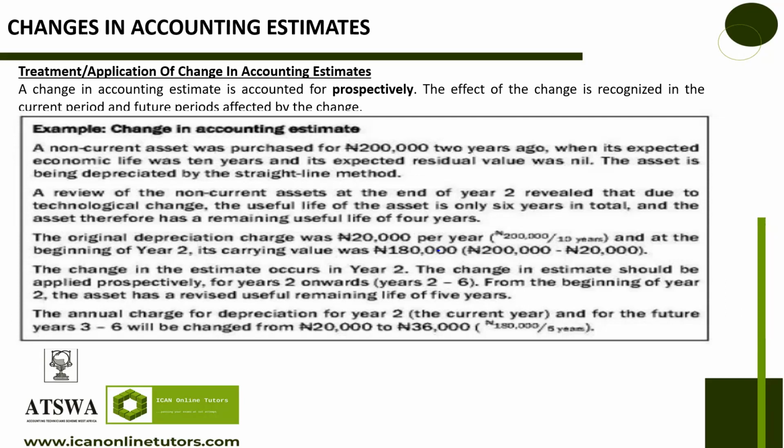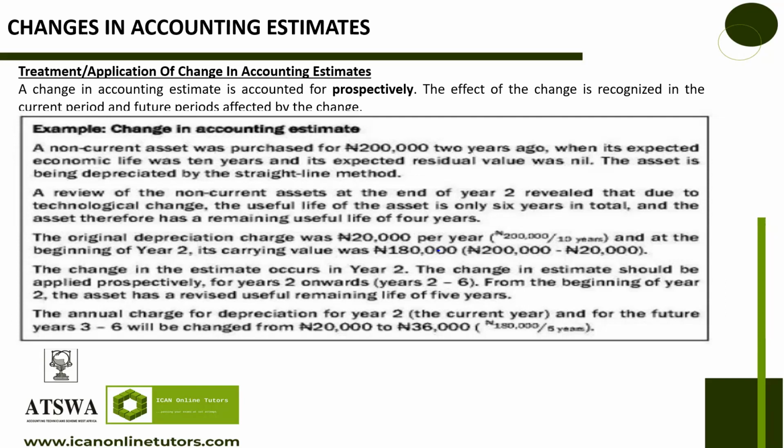This is like the example I just gave, but it's different, so let's look at it together again. A non-current asset was purchased for 200,000 naira 2 years ago, when its expected economic life was 10 years, and its expected residual value was nil. The asset is being depreciated by the straight line method.